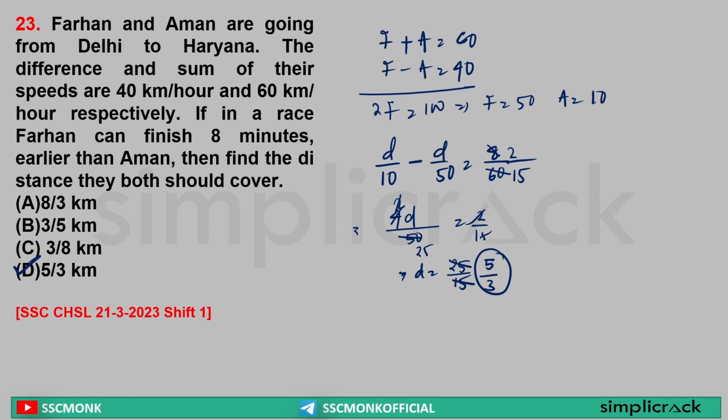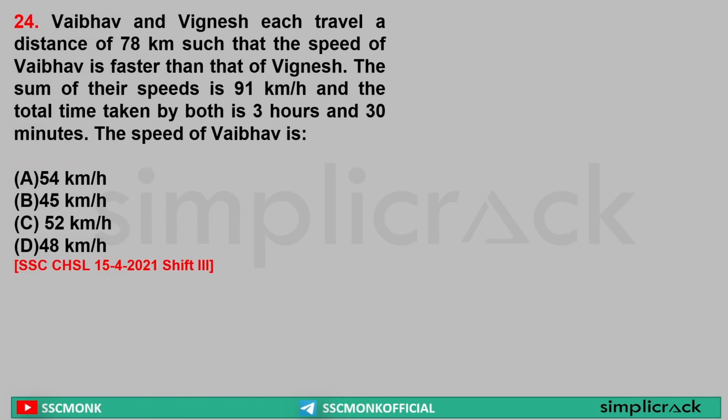Clear? Next. Vaibhav and Vignesh each travel a distance of 78 km such that the speed of Vaibhav is faster than that of Vignesh. The sum of their speeds is 91 km per hour. The total time taken by both is 3 hours and 30 minutes. The speed of Vaibhav is what? Sir, total distance was 78 km.